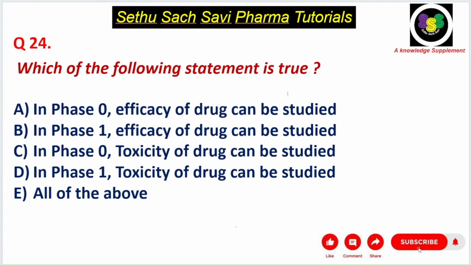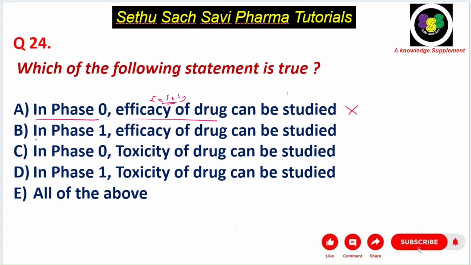Next question. Which of the following statements is true? Let us take each of these choices. We need to find which is correct, right? In phase 0, efficacy of a drug can be studied. I told you in phase 0, the safety and maximum tolerable dose are mainly studied, and we are not going to study the efficacy. So is the sentence correct? No, this is wrong.